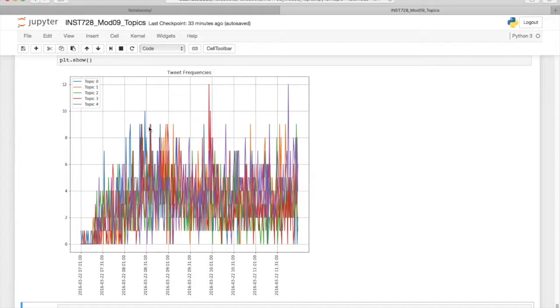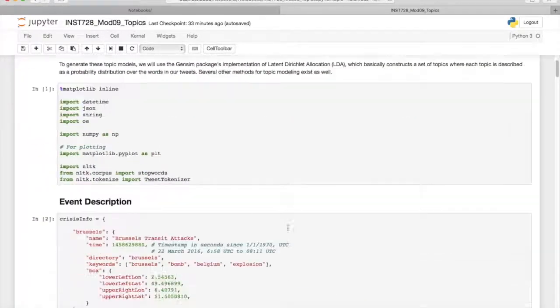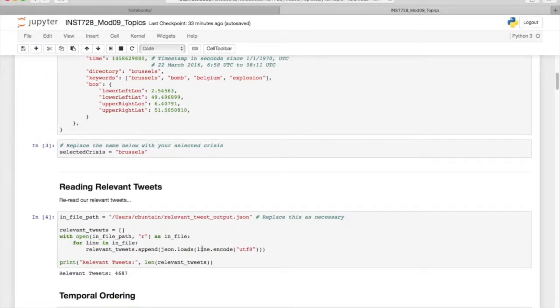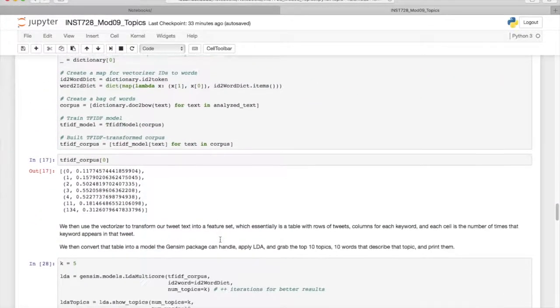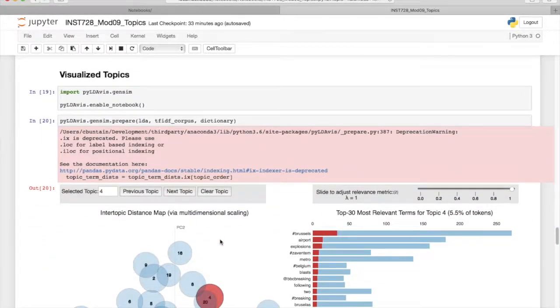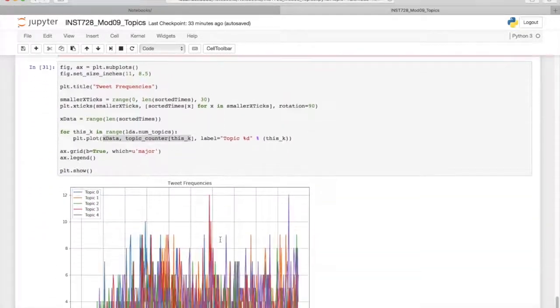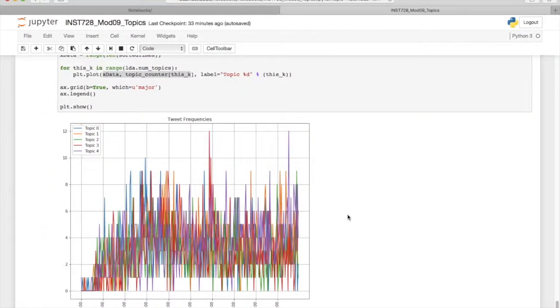Okay? So what I want you to do is go through for Module 9's homework, go through, update this notebook with your content. So remember to update the event description and point it at your relevant tweets, and then run this, playing with the number for K, so the number of different topics that you have, and playing with the time frames to get a nice graph of topics over time. All right? At the end, post your modified notebook and some discussion describing what you found interesting or compelling about your analysis here. And that'll be it for Module 9. As always, if you have any questions, feel free to reach out on Slack.